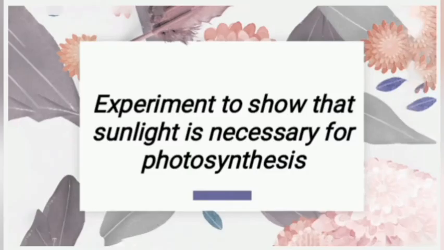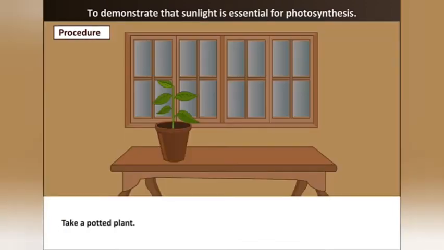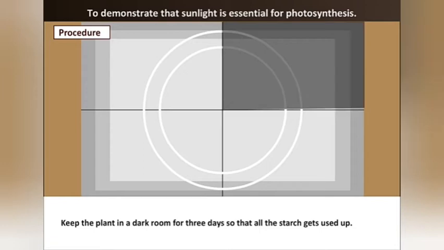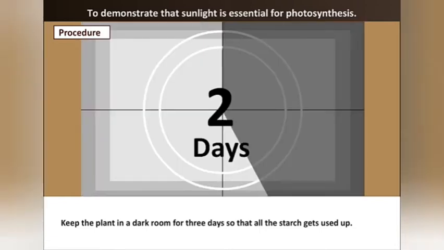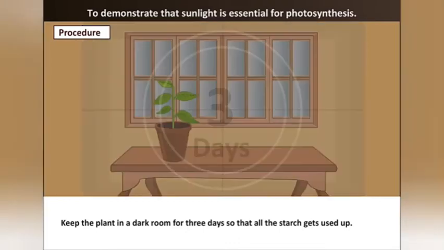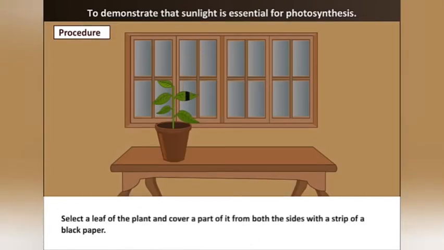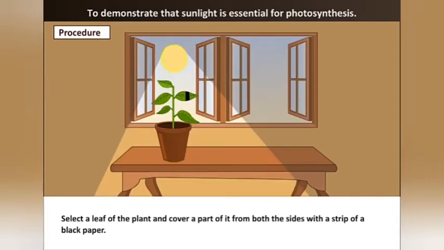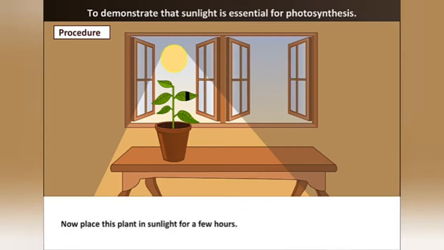Now we will see the experiment to show that sunlight is necessary for photosynthesis. To do this experiment, we take a potted plant and keep this potted plant in a dark room for 3 days so that the starch gets used up. Now select a leaf of the plant and cover a part of it from both the sides with a strip of black paper so that it cannot get the sunlight. Now place this plant in sunlight for a few hours. Now pluck the covered leaf and remove the black paper which is covering it.